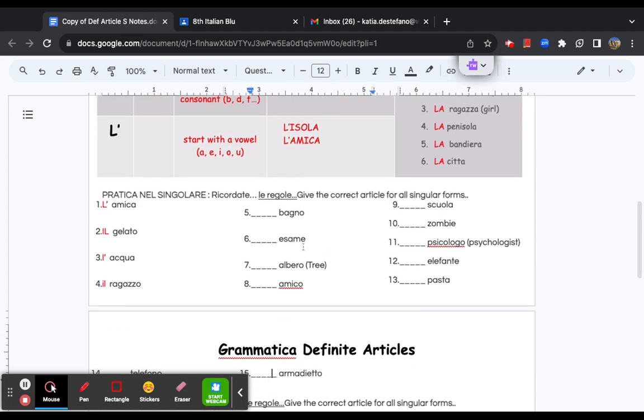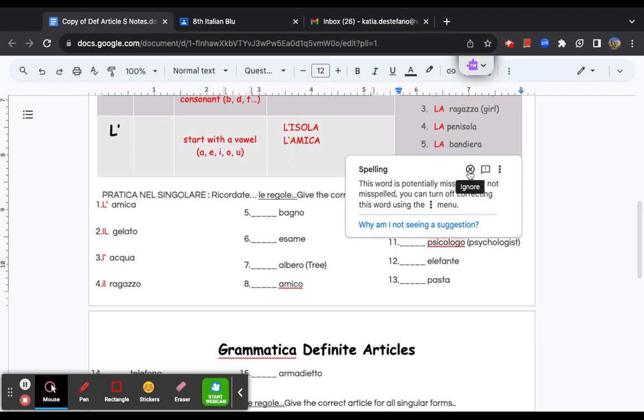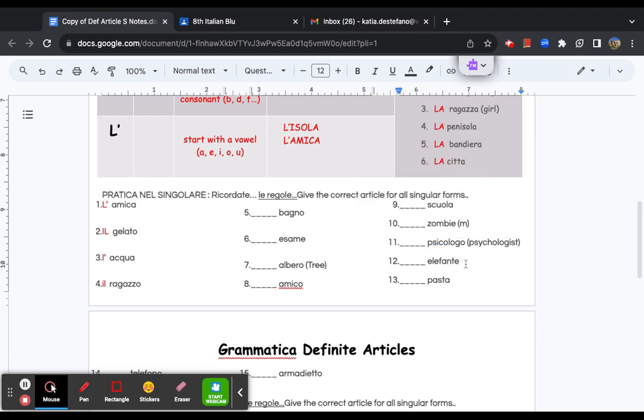I know that some of you are going to be like, wait a second, Mr. Stefano, esame, it ends with an e. Oh no, what are we going to do? It's okay because it starts with a vowel. Next one, you might be like, wait a second, Mr. Stefano. Zombie, I know. I'll put a helpful hint here. It is maschile, masculine. That should help you out. Psicologo, that's spelled correctly. And elefante, you're going to be like, Mr. Stefano, wait, is it maschile or femminile? I'm telling you, it doesn't matter because it starts with a vowel.